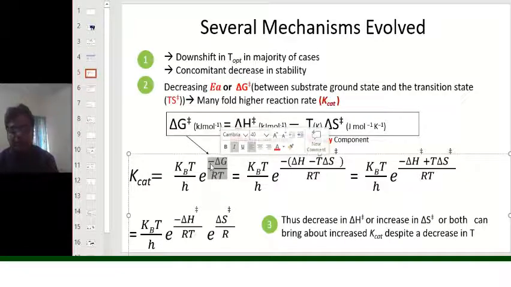Now when you are replacing this del G with del H transition state minus T del S transition state, you are getting the